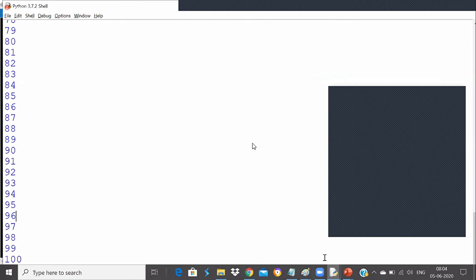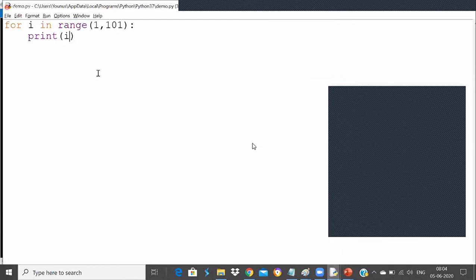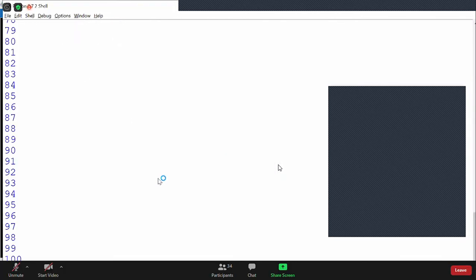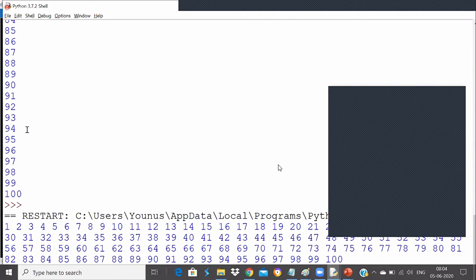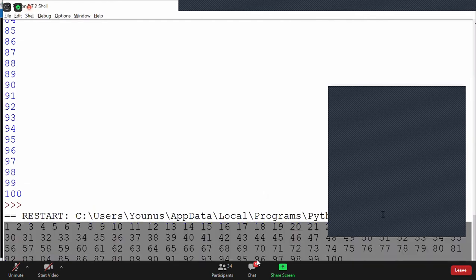Like in this program, if you wanted to print in same line, because in different lines it is taking a lot of space, then you can use this end argument and tell it to add a space in between them. Then what happens now? It will add a space in between them and it will be printed in same line. Now it's looking good, better than our previous output. Understood everyone?